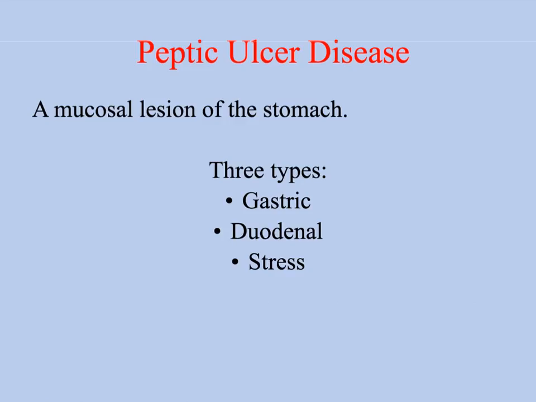A peptic ulcer is when an irritation is so bad that it has caused a lesion in the mucosa of the stomach or the duodenum. Peptic ulcer disease results when the mucosal defenses become impaired and no longer protect the epithelium from the effects of acid and pepsin. Three types of ulcers may occur: the gastric, which is within the stomach, and I have some pictures of that; and the duodenal, which is in the area right before the small intestine. Stress ulcers are typically in relation to a stress, which can be a surgery on a patient. They're not as common as the gastric or duodenal.